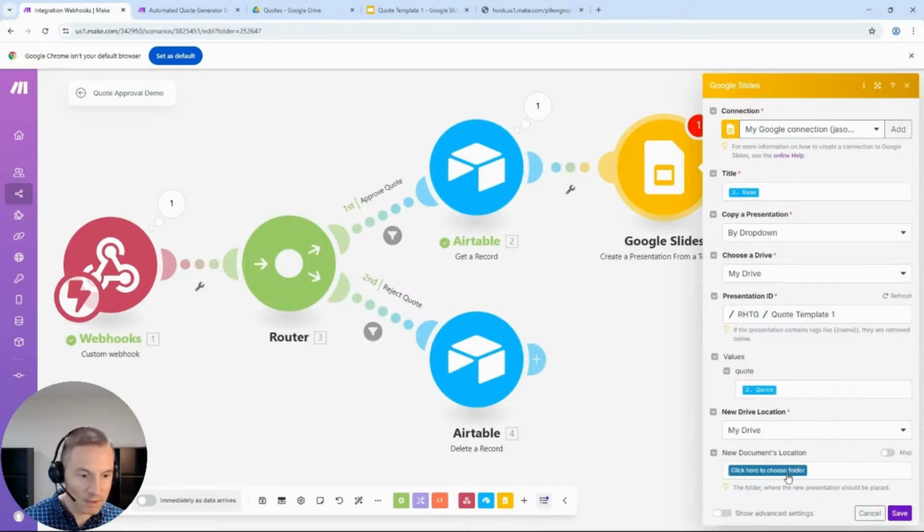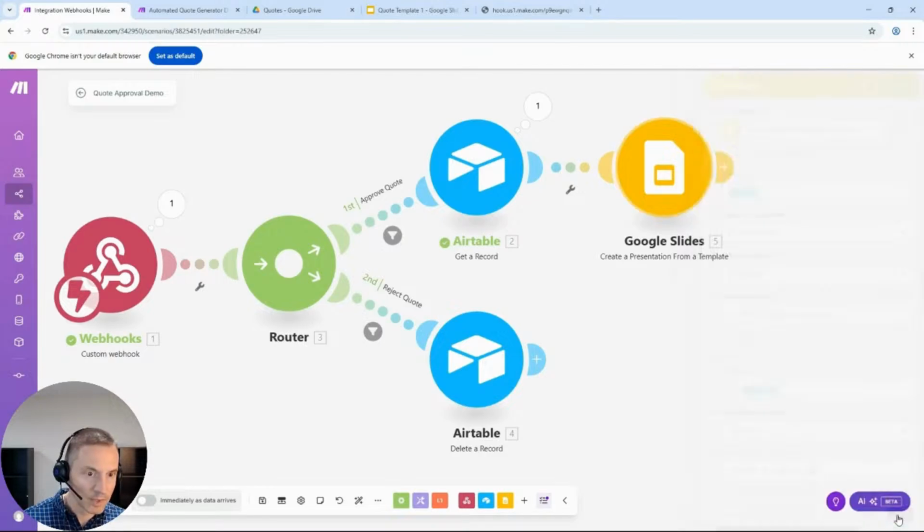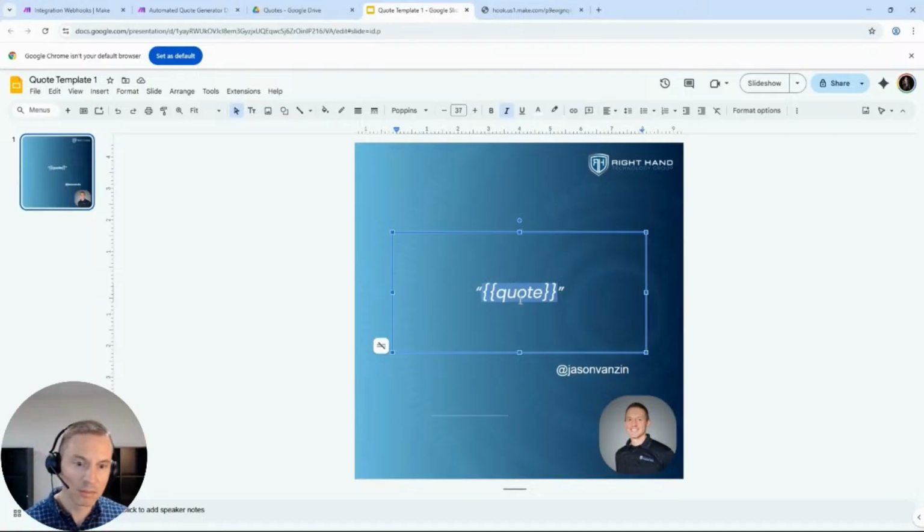And we're going to save it to a folder that I created for this, quotes. That's it. So that is going to take this template, put the quote in here, and save it in the folder with the name of the quote.